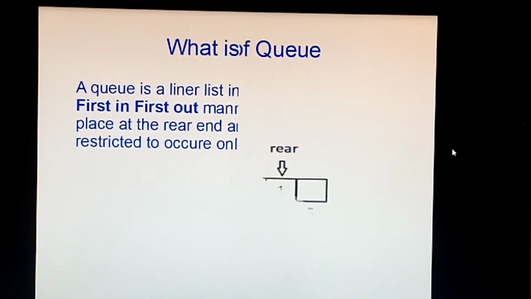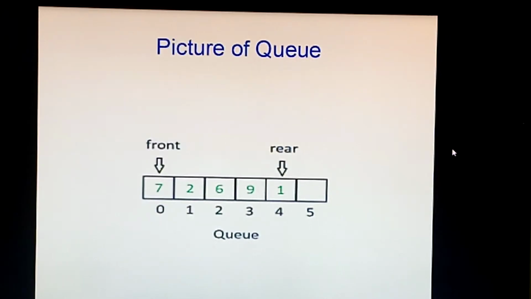Now we will see an imaginary picture of the queue. There is no real picture, we cannot draw it, it is an imaginary picture of the queue. This is called the front, this is called the rear. These two, front and rear, will be two variables when we are doing the programming. Front will always remain at 0 and rear will go through this one.